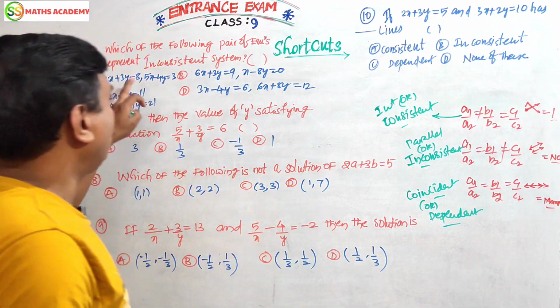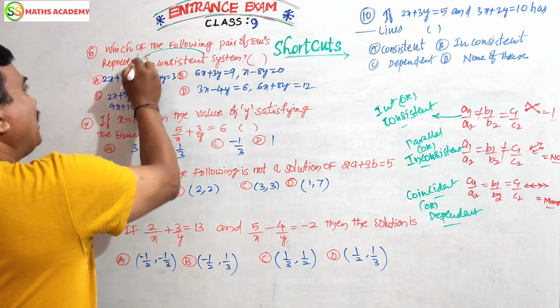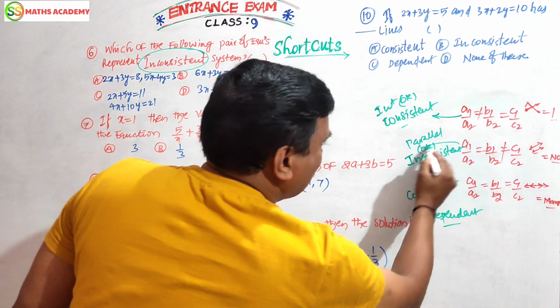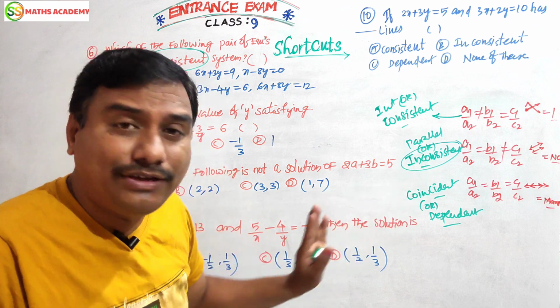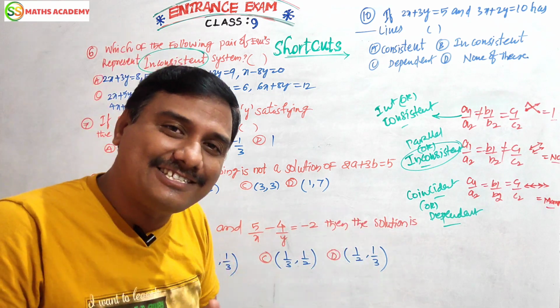Let us see the question. Here the word is inconsistent. Where is inconsistent? This is the word. If we know the idea about these 3 conditions, we can guess the answer.